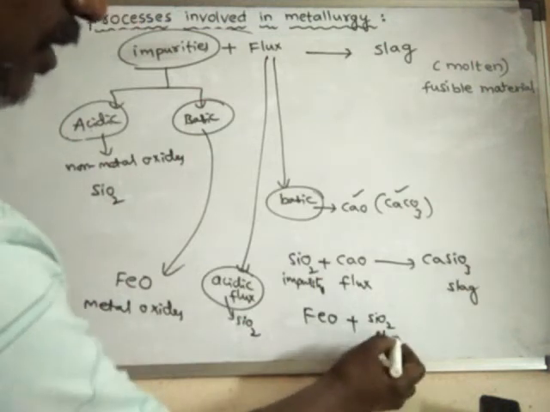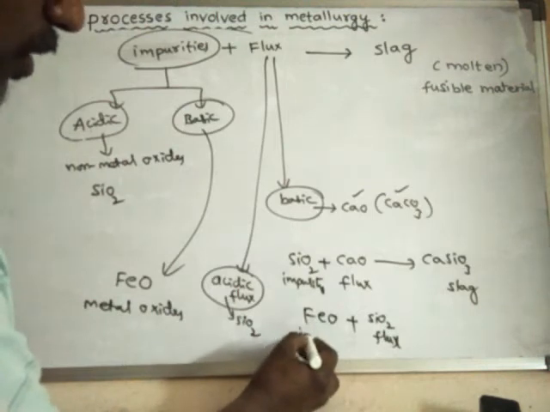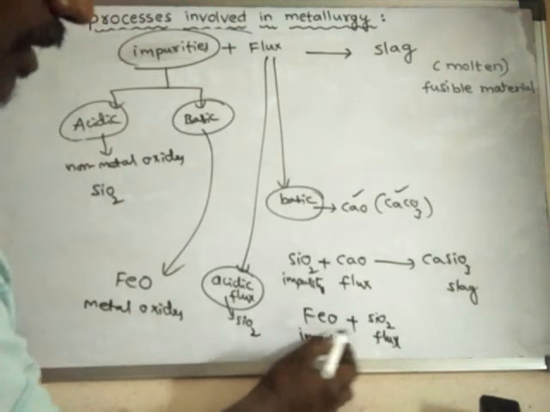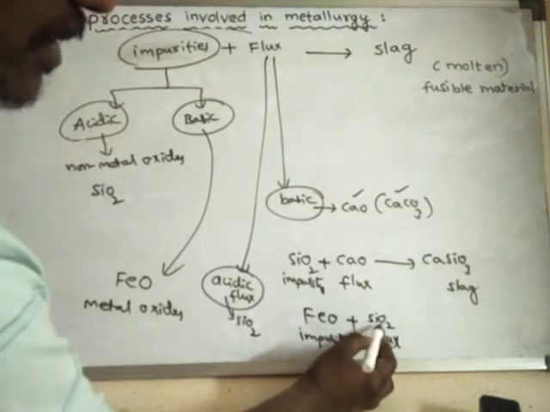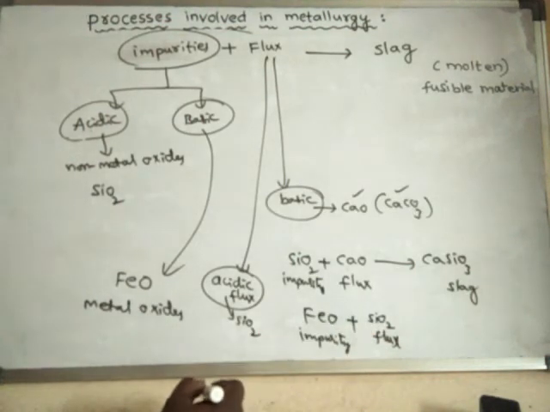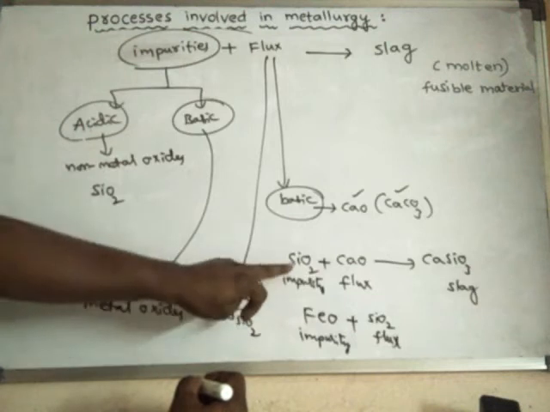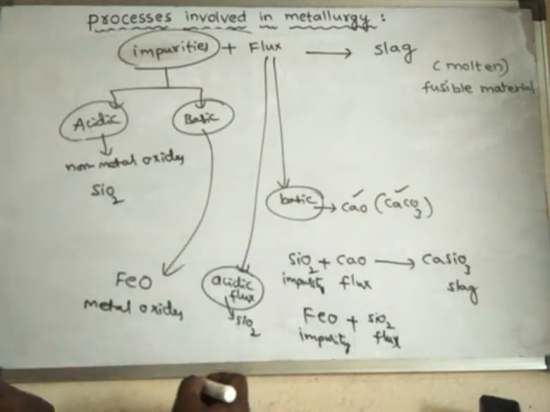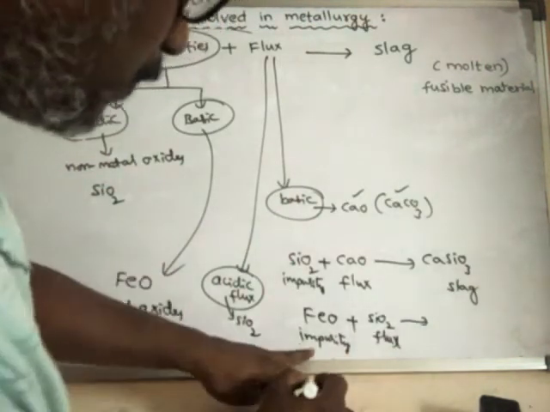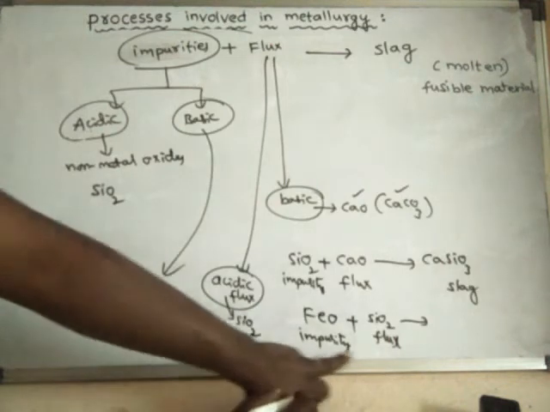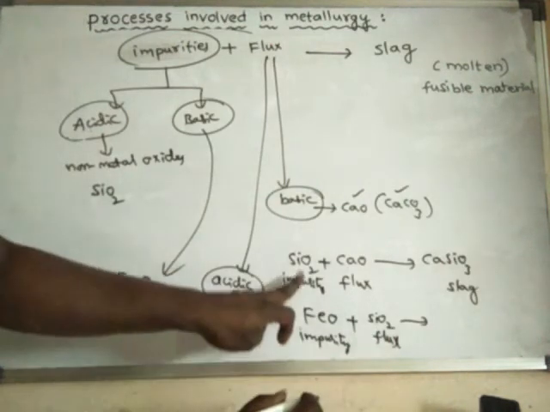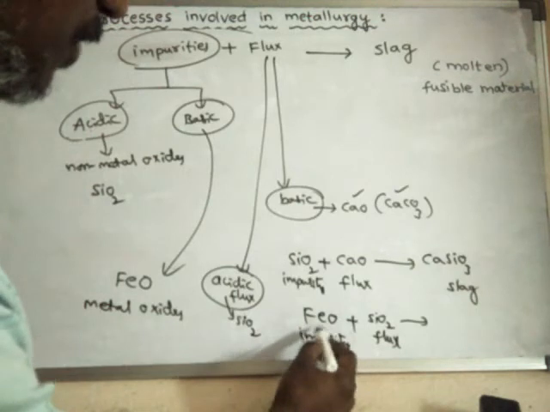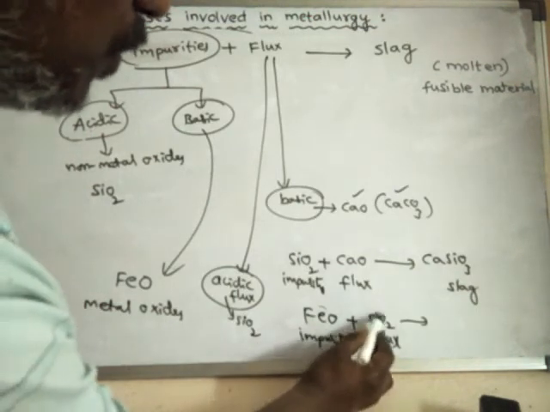Generally silicon dioxide is an acidic flux. Okay, don't get into confusion. This is the impurity. When the impurity is basic in nature, then we use acidic fluxes like silicon dioxide. Suppose silicon dioxide is an impurity in some other substance; because it is acidic in nature, we use a basic flux. So if a basic impurity is present, then we have to use an acidic flux. If an acidic impurity is present, we have to use a basic flux.